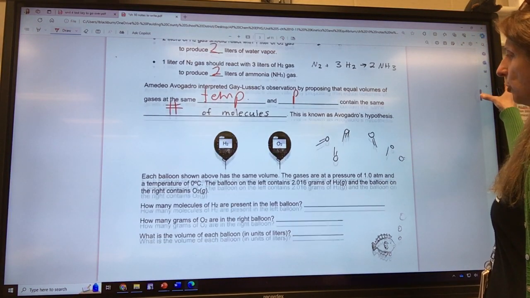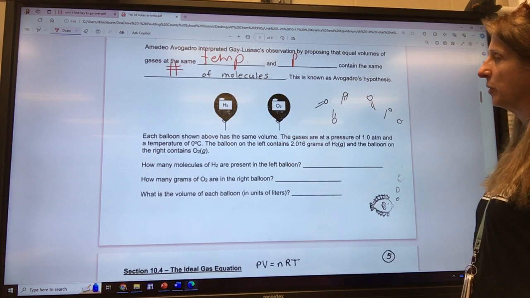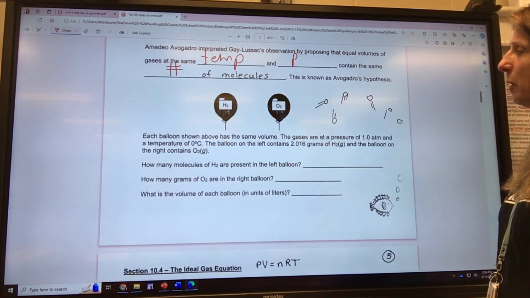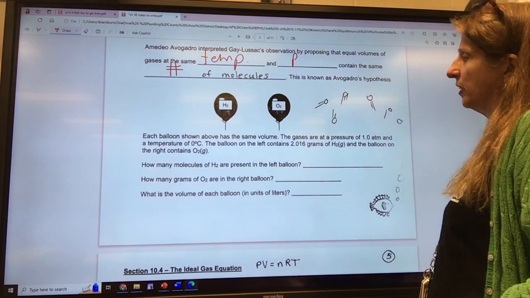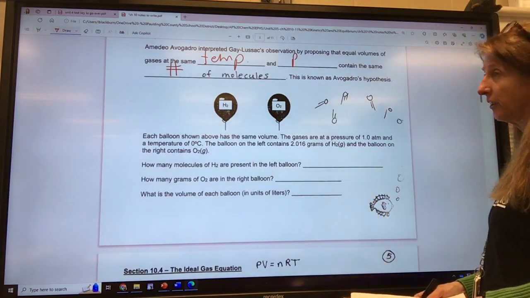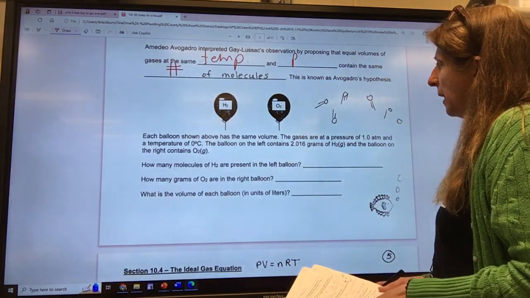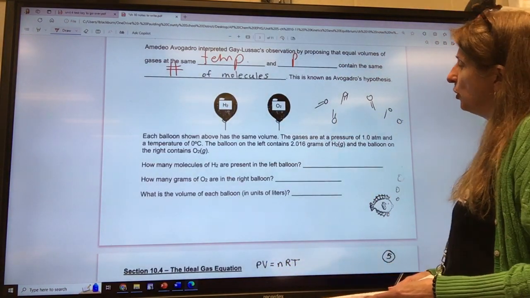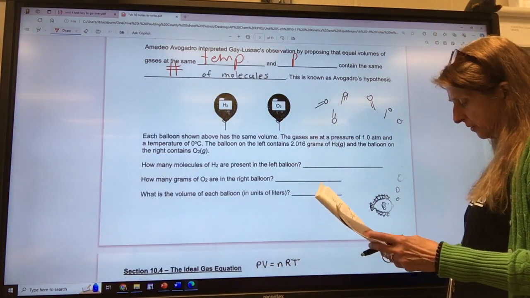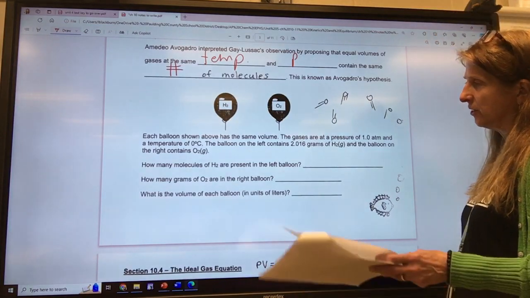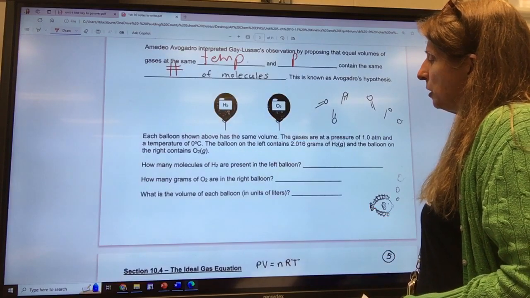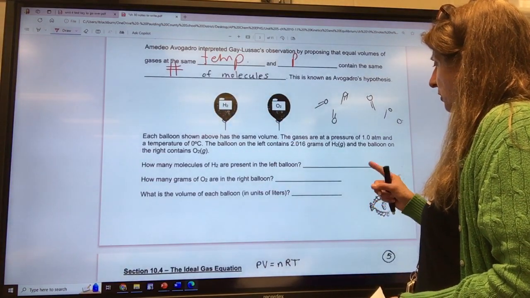So here we've got 2 balloons. One's got hydrogen, one's got oxygen. Each balloon shown above has the same volume. The gases are at a pressure of 1 atmosphere and a temperature of 0 degrees Celsius. Remember, it has to be at STP. The balloon on the left contains 2.016 grams of hydrogen, and the balloon on the right contains oxygen gas. How many molecules are present in the balloon on the left?